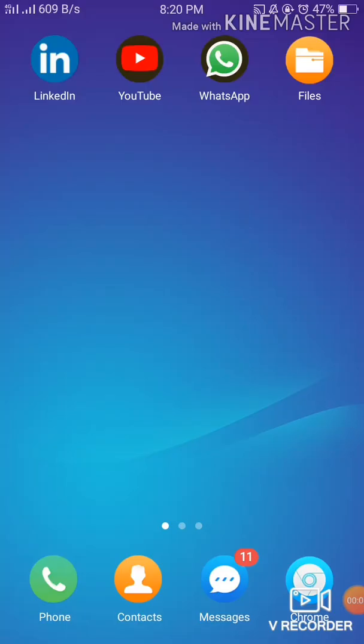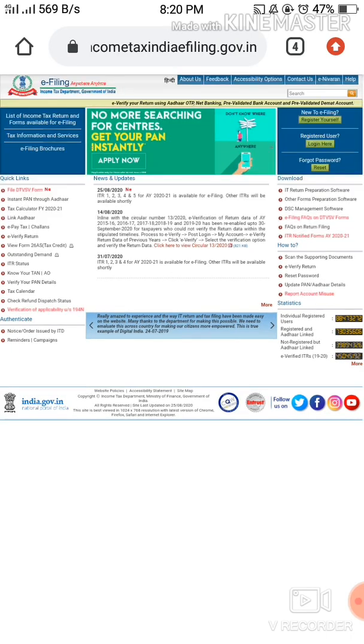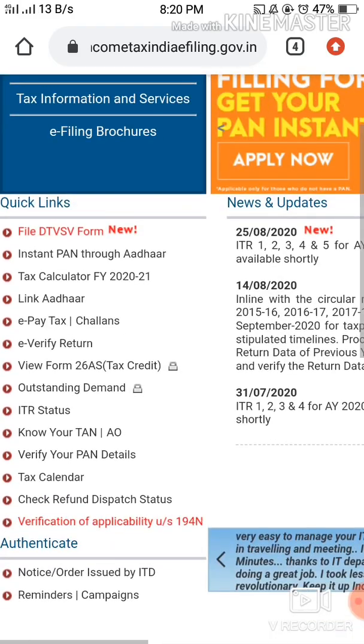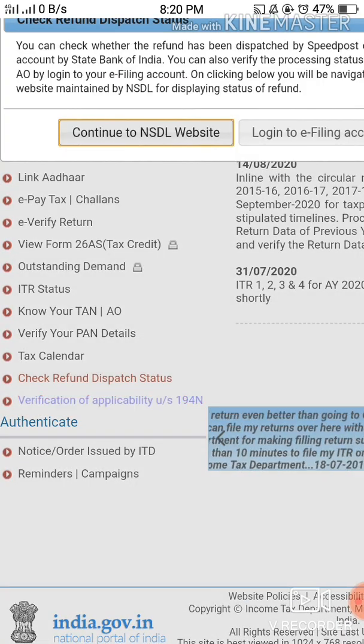So now we will see how to trace the income tax refund on your own, and that too within a few minutes. Just go to your e-filing website. Here is the e-filing website, and then go to the quick links tab and click on check refund dispatch status.